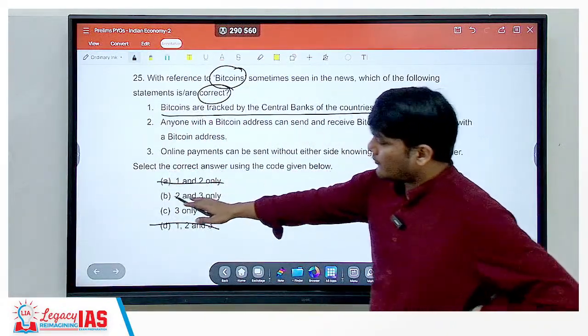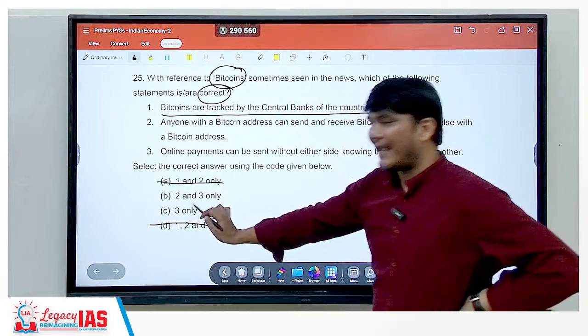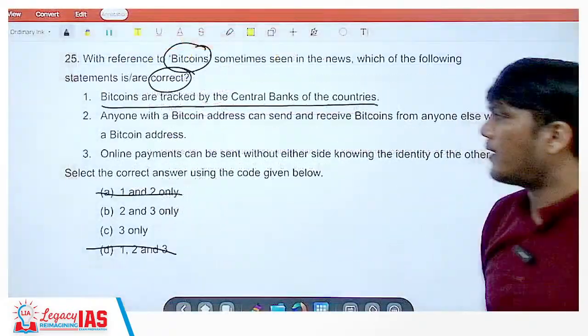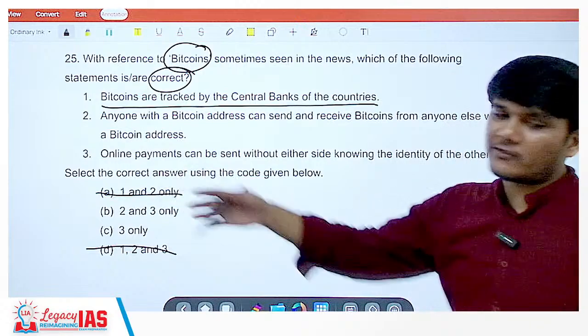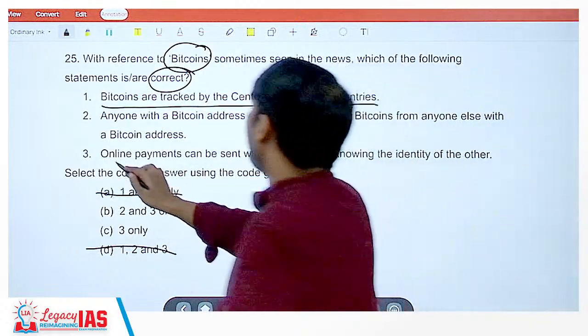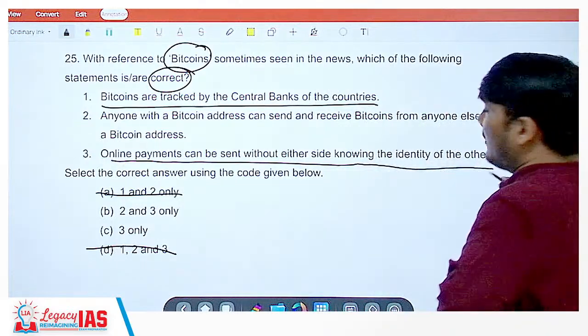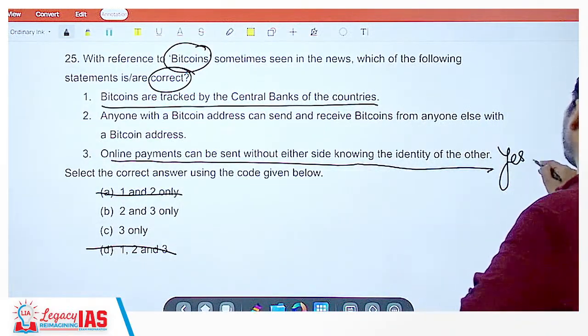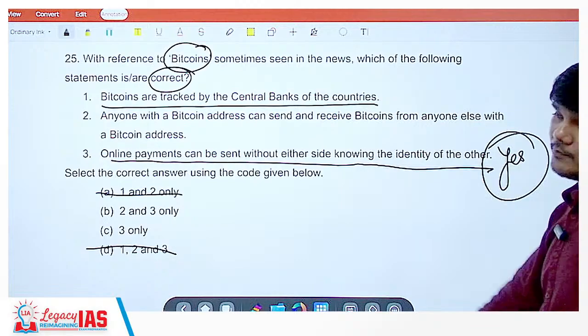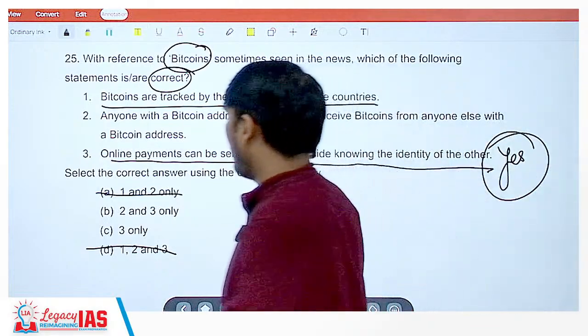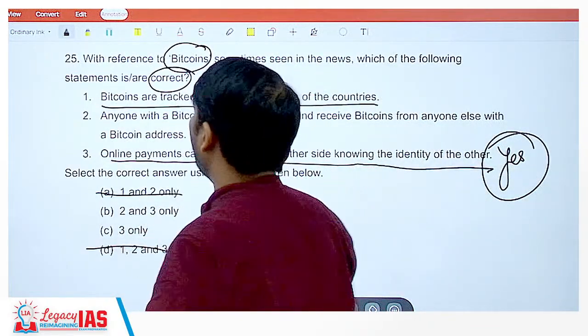Now only two options are left, that is B and C. Third will anyhow be right, but let's look at the third statement first. Online payments can be sent without either side knowing the identity of the other. Yes. You can be anonymous. So 3 is correct. Both options are left.